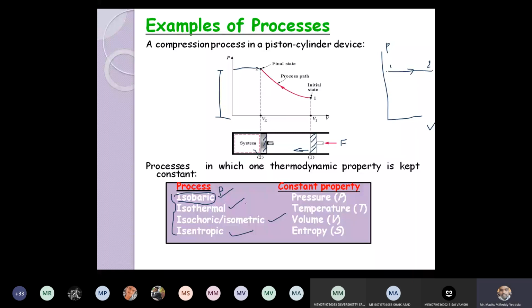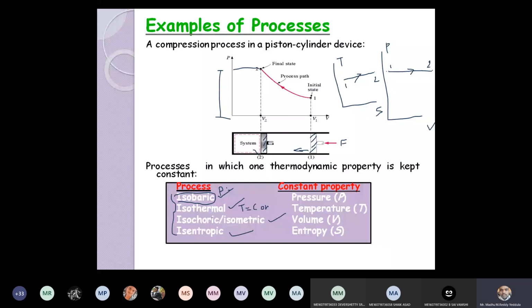And the second process is the isothermal process. Isothermal process is also called a constant temperature process. Constant temperature process means during this process, the temperature of the system is constant. Let us consider the TS diagram, temperature versus entropy diagram. If it is a horizontal line from state 1 to 2, what is constant here? Temperature is constant, but entropy is increasing.